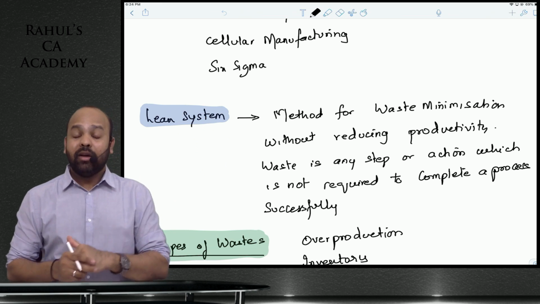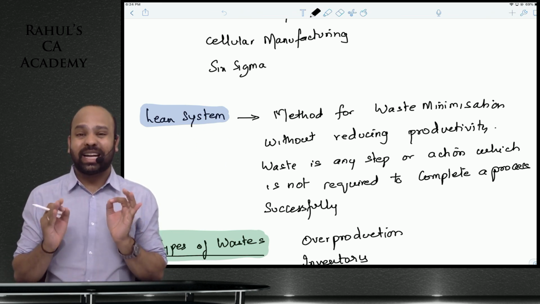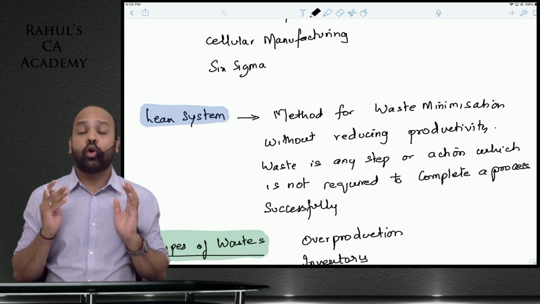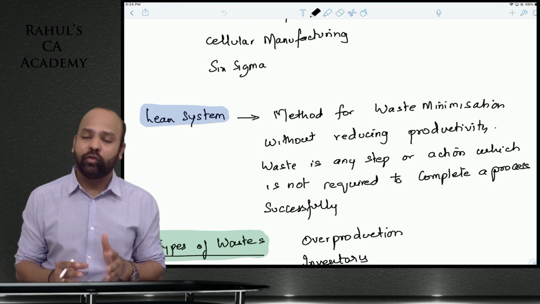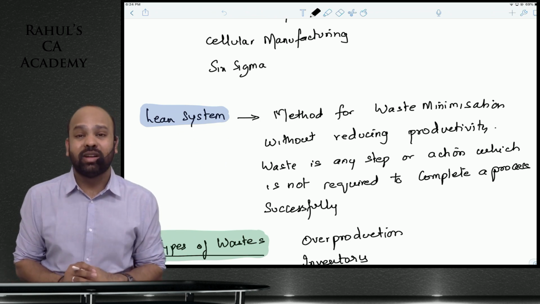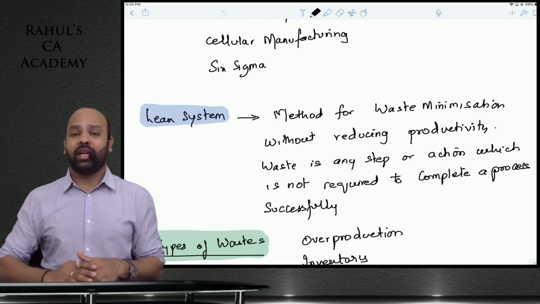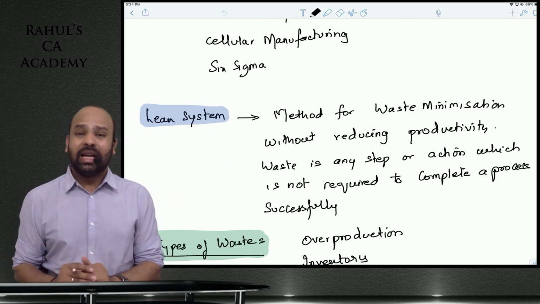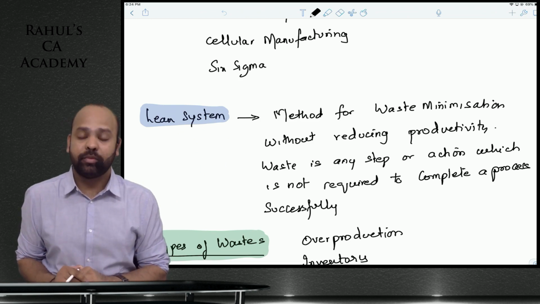Now when we use lean system in the manufacturing world, we are basically talking about eliminating every non-value added activity, something that is not required to manufacture the product, without compromising on the quality of the product, or on the service or the value that is being delivered to the consumer. If you think a particular activity is not required, that should be eliminated. That exactly is lean system. It basically concentrates on waste minimization.